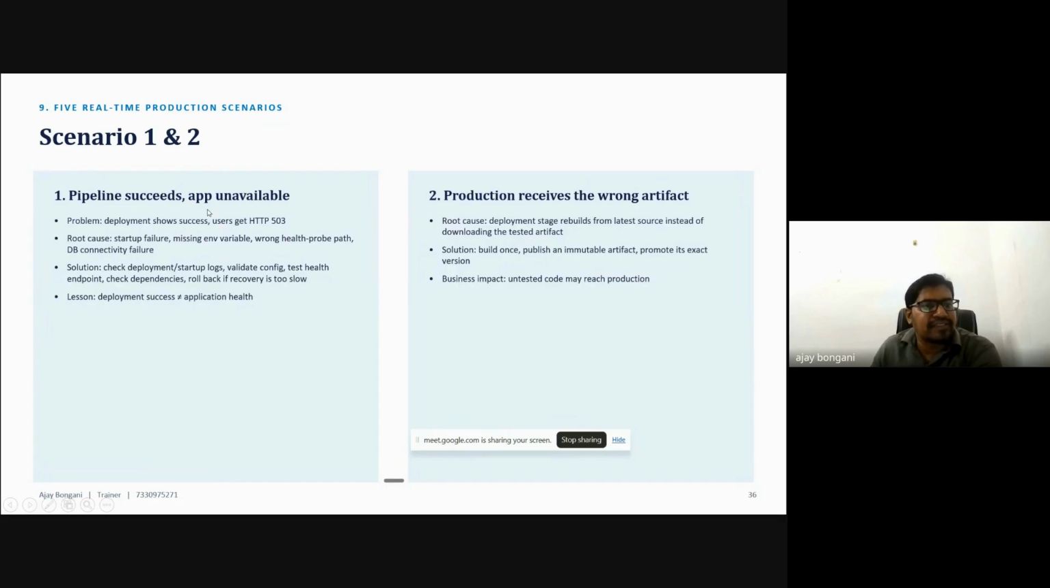The pipeline succeeds, but the app is unavailable. The problem is that deployment shows success, but users get an HTTP 503 error. So how do we handle that? What is the root cause? Is there a startup failure, a missing environment variable, or a wrong port? The solution is to check the deployment and startup logs. Deployment success does not equal application health. In this production case, we identified it was the wrong artifact. This is one case.